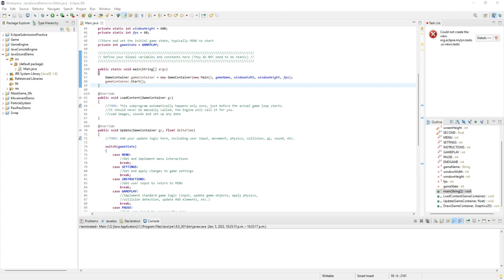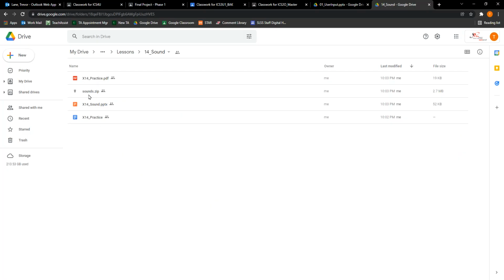So how do we actually do the code? Well, to do the code, we need to create a variable to store our sound effect. First of all, let me say that I've already put some sound effects inside of our project. I will give you access to these sound effects. I'm going to give you this sounds.zip file.